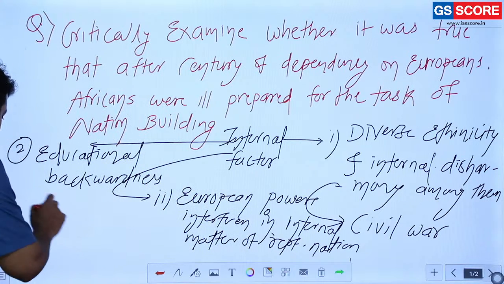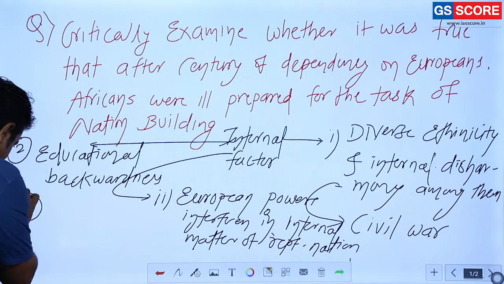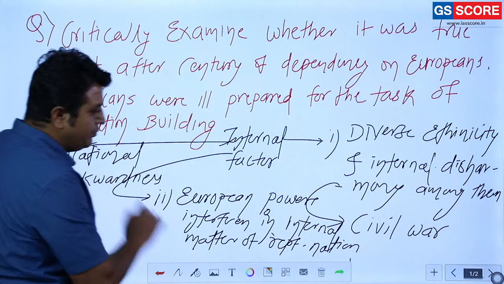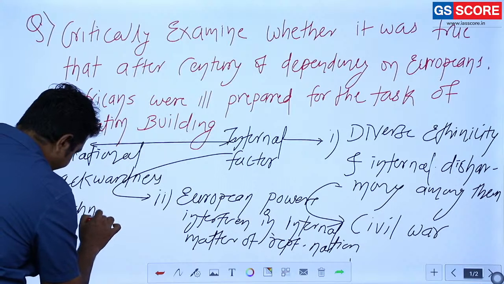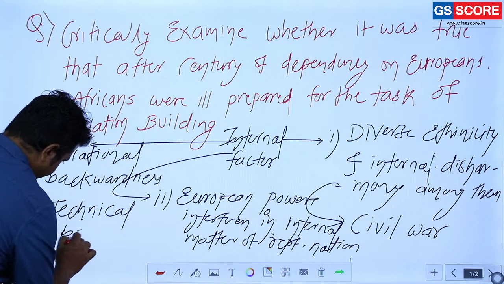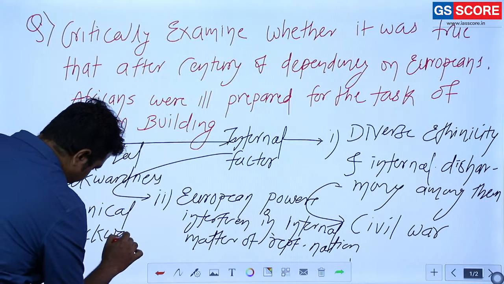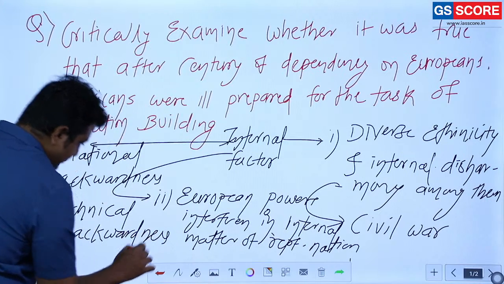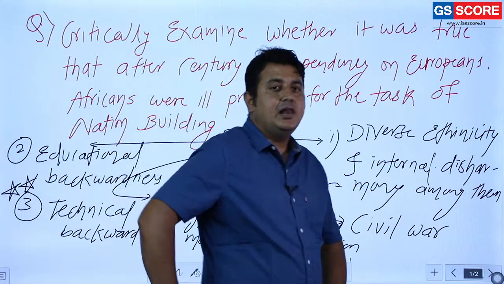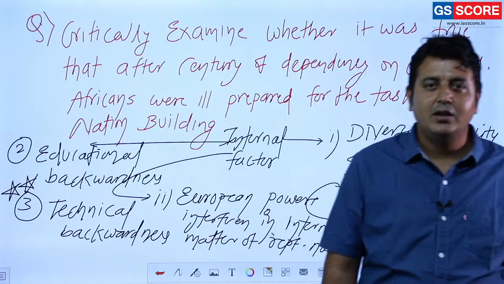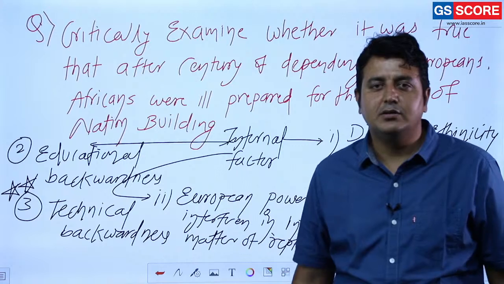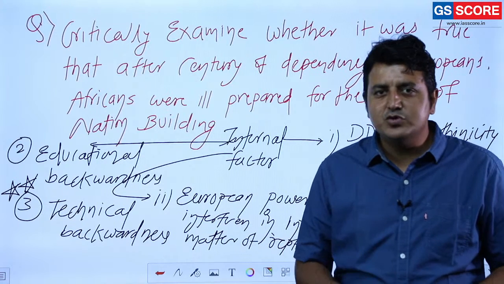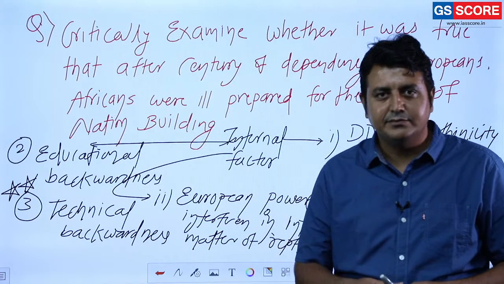And the third and most important thing, yes everyone, is related to technical backwardness. Technical backwardness. What have we mentioned? Huge resources in Africa. But have you seen industries there?